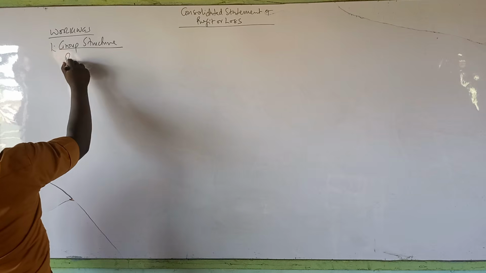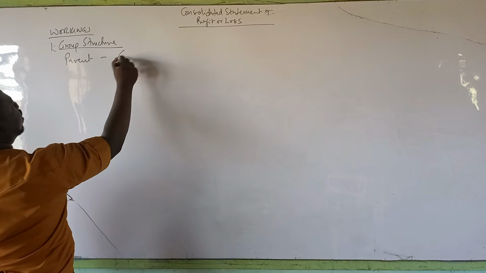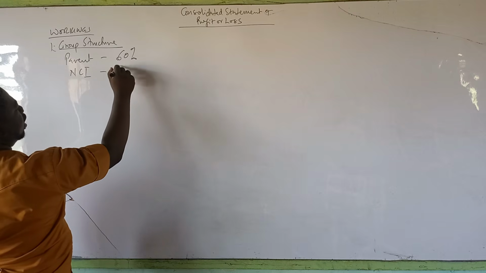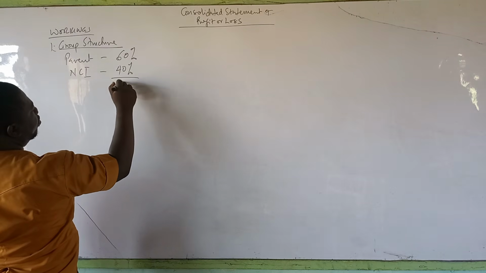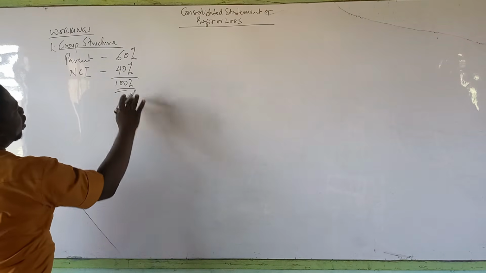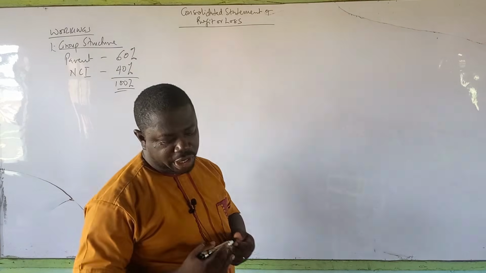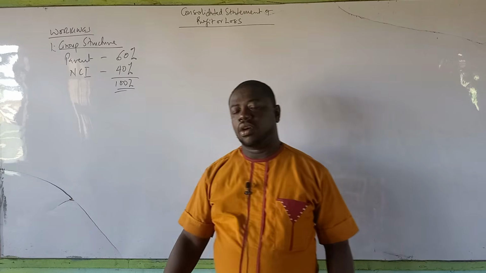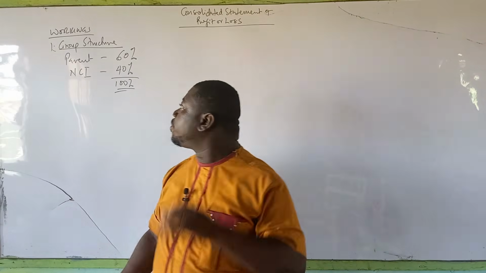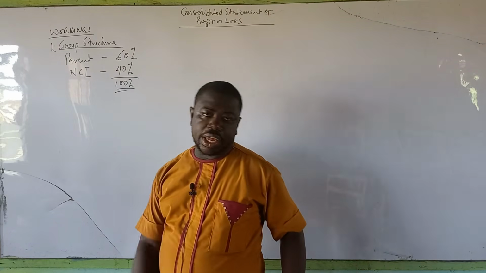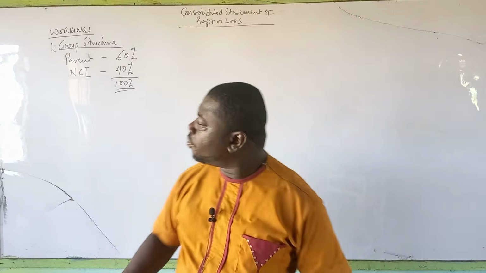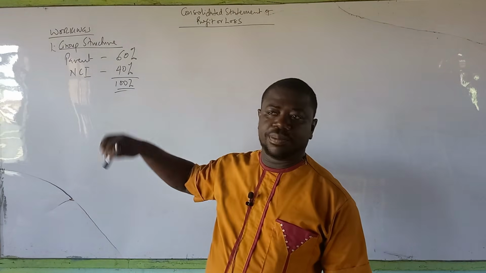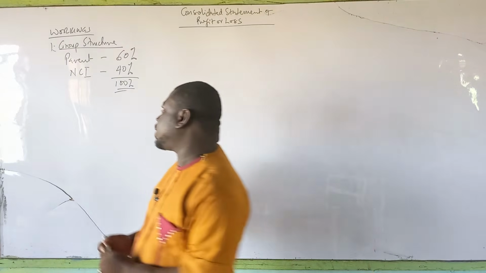And the group structure means that the parent has 60% holding and the non-controlling interest has 40% holding, making it 100%. So this is the group structure. And in this case, the parent is JB. Okay, so the parent has 60% and there is also a non-controlling interest, making up 40% of the group. And this is for ownership in Ewonia Limited, which is a subsidiary.